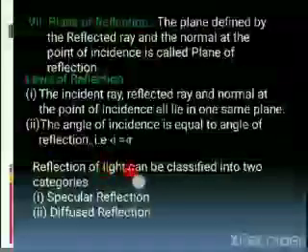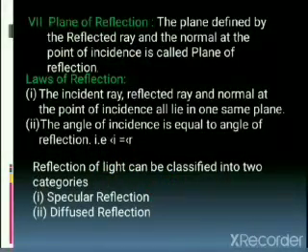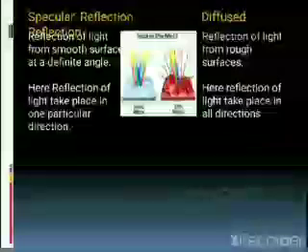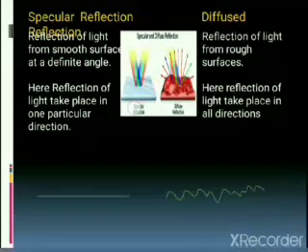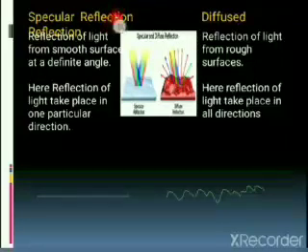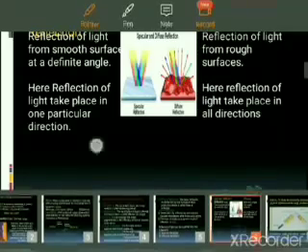Now, reflection of light can be classified into two categories: specular reflection and diffuse reflection. So, what are specular reflection and diffuse reflection? Reflection from a smooth surface at a definite angle. This is a smooth surface, and reflection from a smooth surface is specular reflection. Another name for specular reflection is regular reflection. And this is irregular reflection, diffuse reflection.